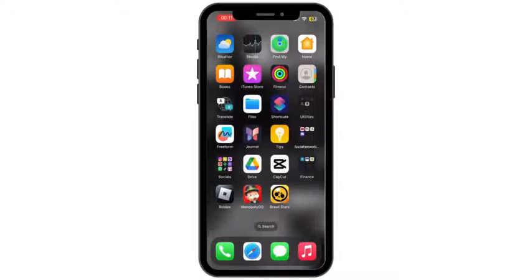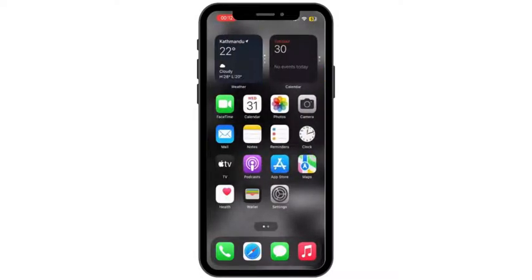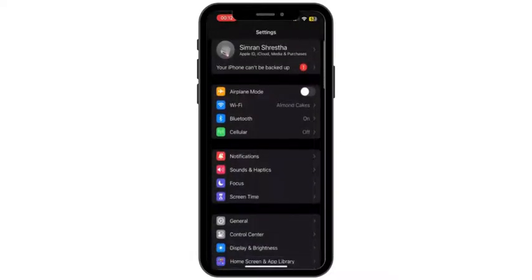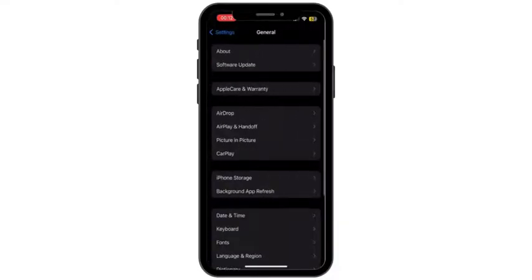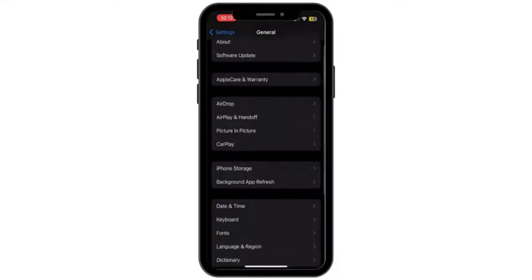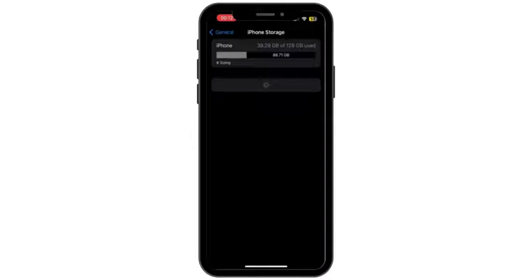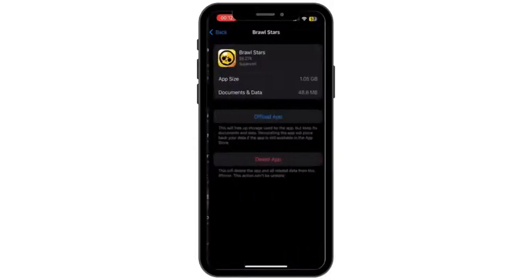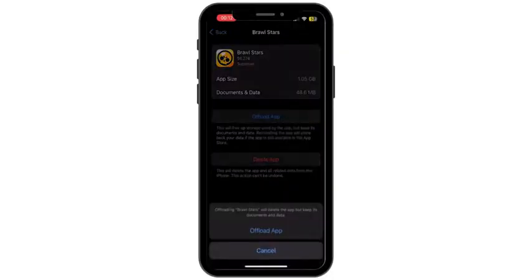So let's get started. For this, go ahead and open up your settings application in your mobile device. Now from here, tap on General, and from General tap on iPhone storage. Now inside iPhone storage, tap on Brawl Stars, and then tap on Upload App, and then tap on Upload App again. Uploading the app will help you free up the storage used by the app.